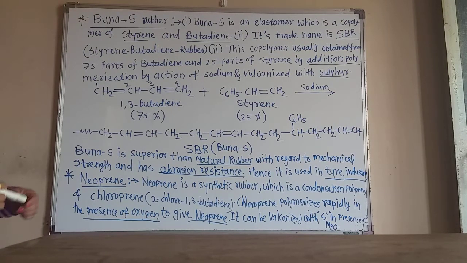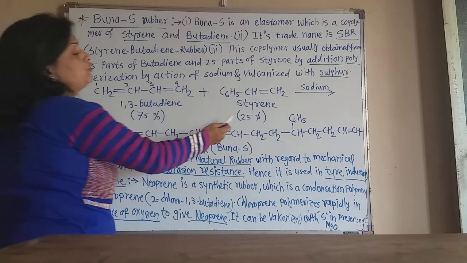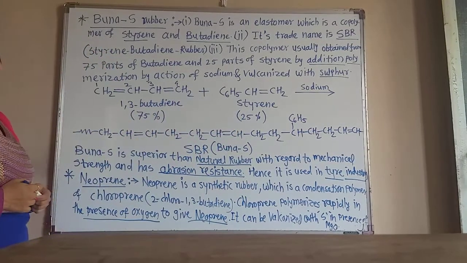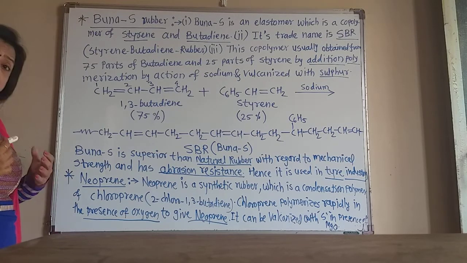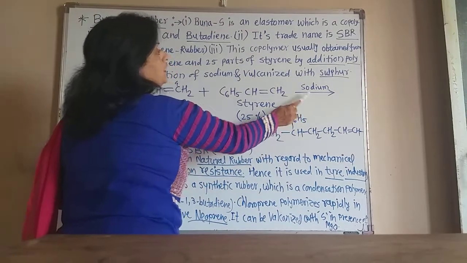Of these two monomers, 75 parts of butadiene and only 25 parts of styrene are required to prepare this polymer. And this polymerizes in the presence of sodium.